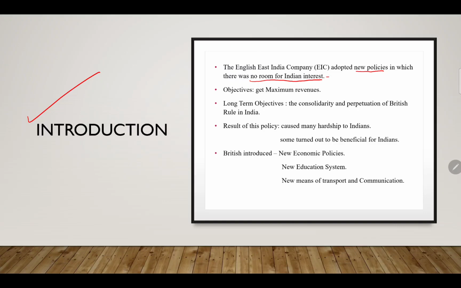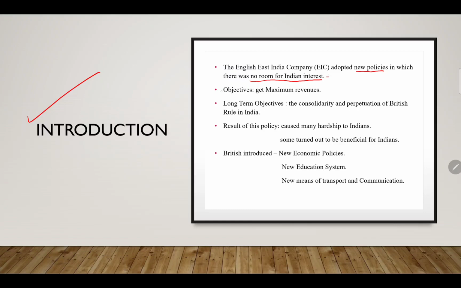Like, they did not take care of, or did not have any, interest of India, because the East India Company ruled India for over 200 years. More than that, they exploited India. Everything was exploited. We will study this in subsequent chapters also.